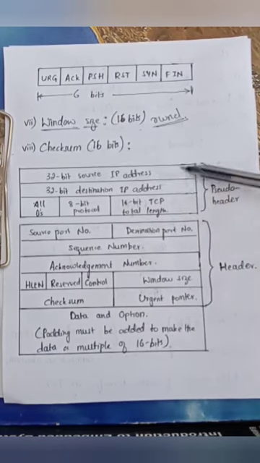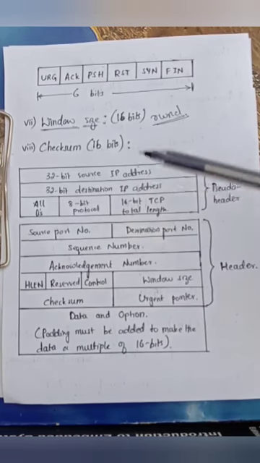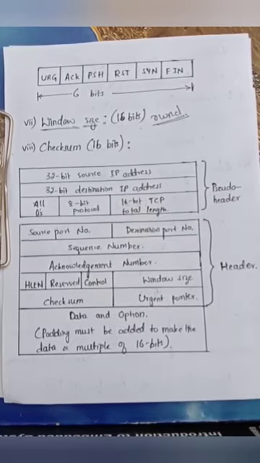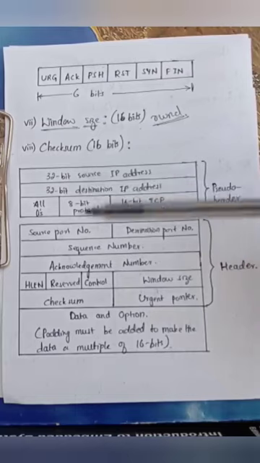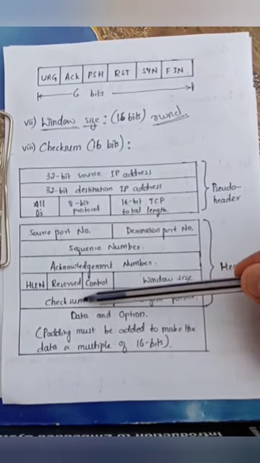All these are added together, and the ones complement of the added value is taken to generate a number. This number is called the checksum. This checksum is added in the header of the segment.